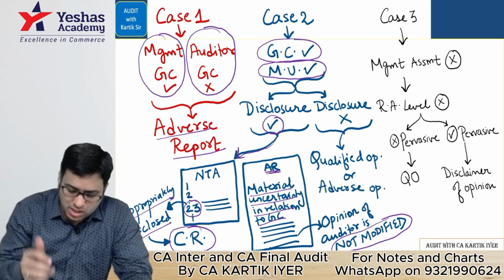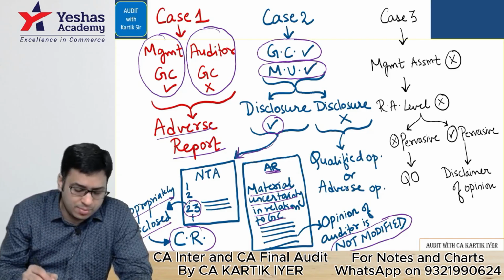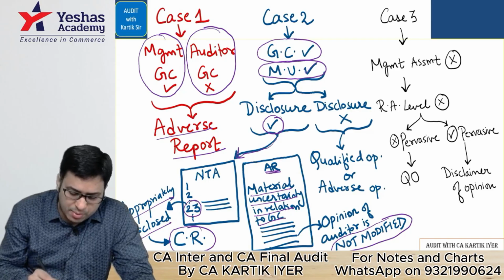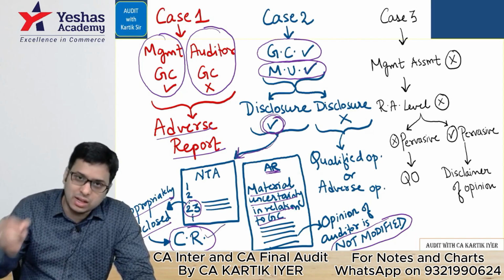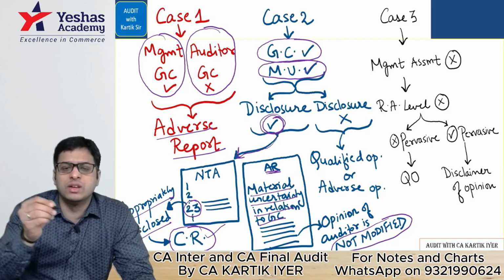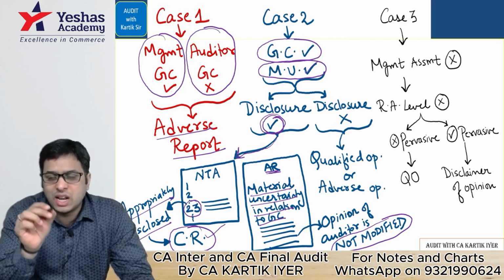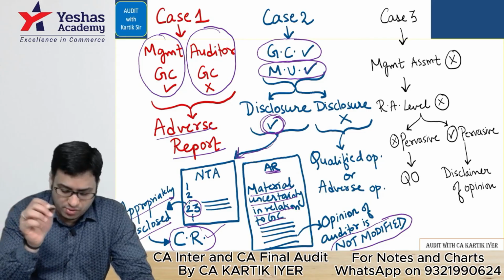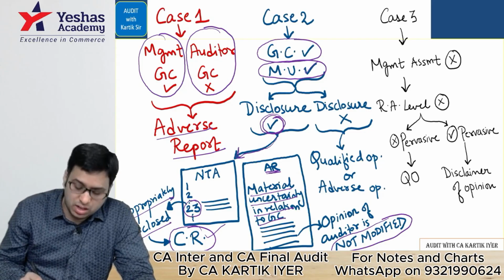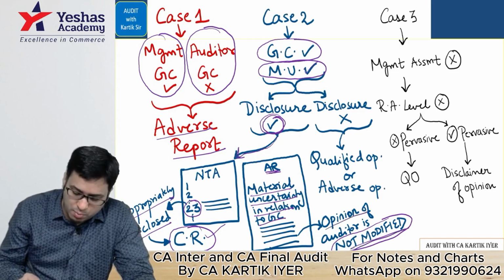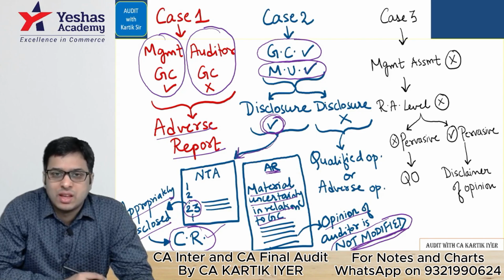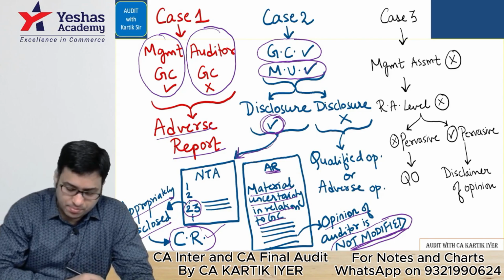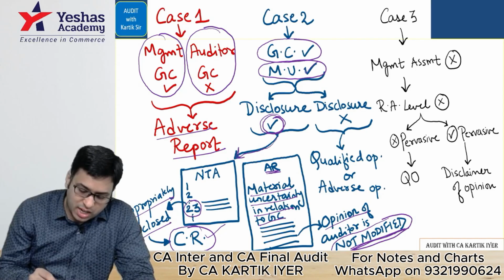Tell me, company is a going concern, material uncertainty is also there. Regarding this part, what I just said, if the management has given the disclosure, in that case, the auditor will give a clean report. But the auditor in the auditor's report will also give a note in the material uncertainty in relation to going concern paragraph, and auditor will clearly mention that his opinion is not modified. Not modified. Are you there with me? Yes or no? Comfortable till here? Okay. Second, next one. This is case 2 part A. Okay. Case 2 part B.